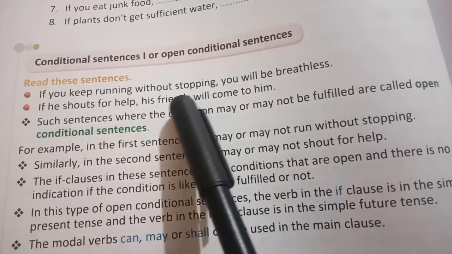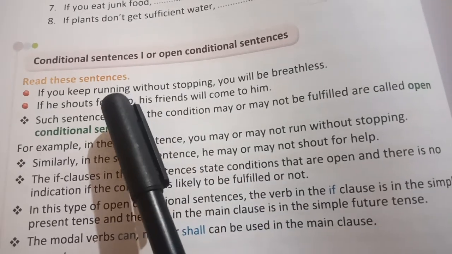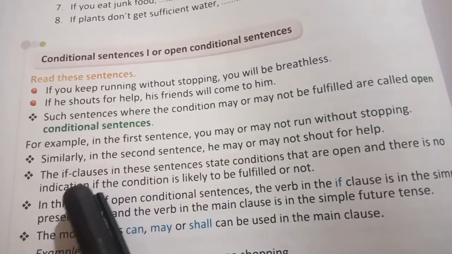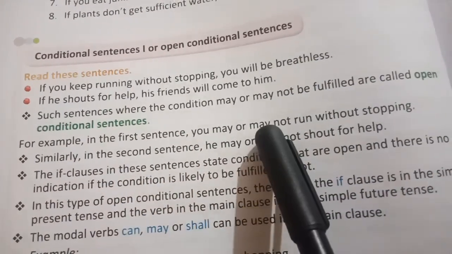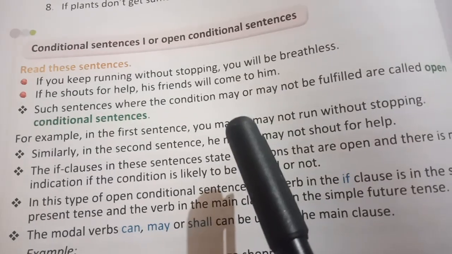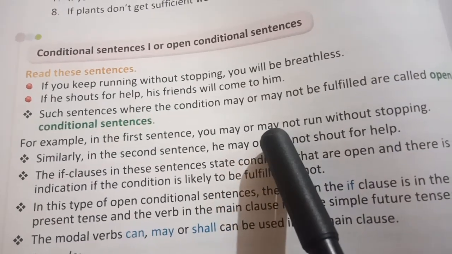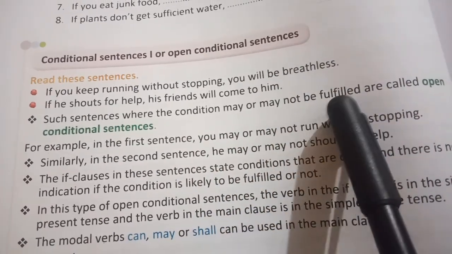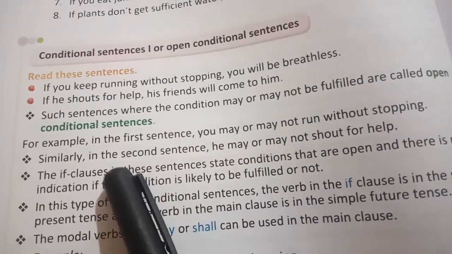The condition is if you keep running without stopping. You may or may not run without stopping, so it is your choice. So conditions may or may not be fulfilled.